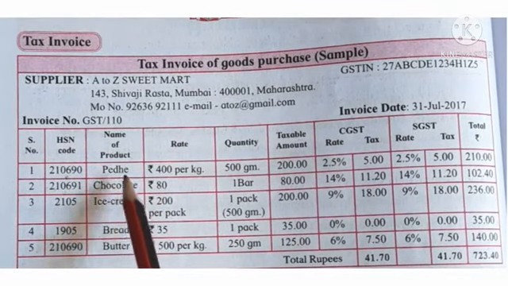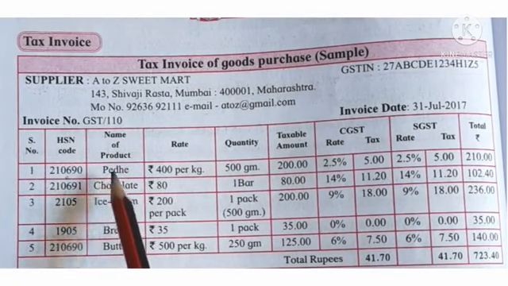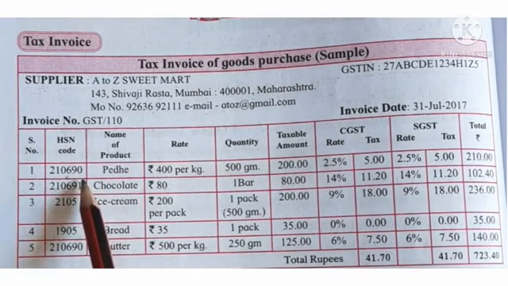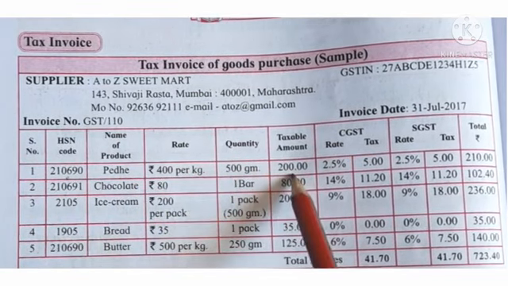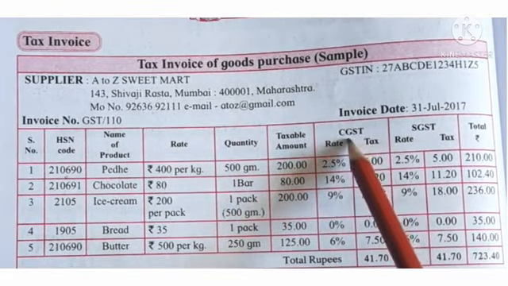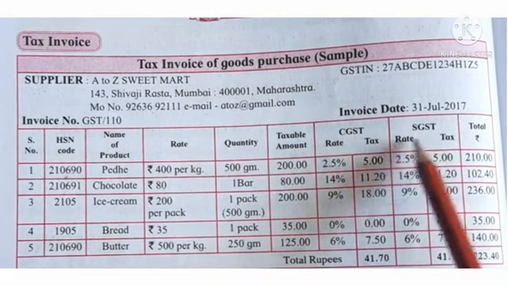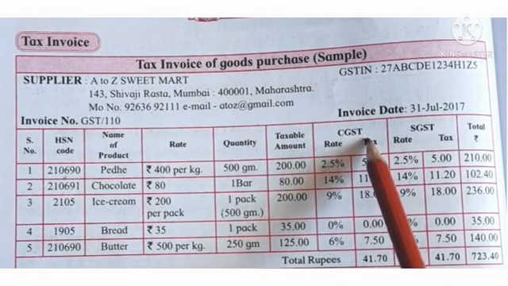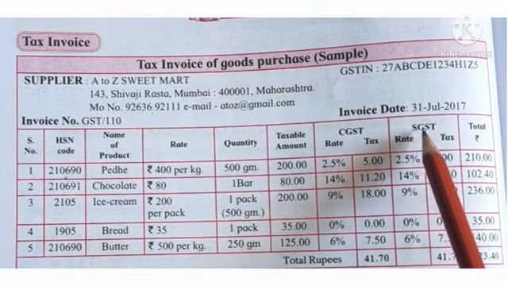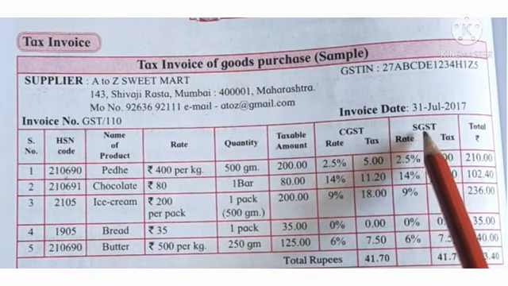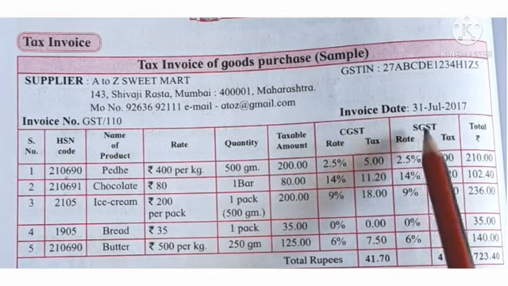Here nomenclature is given to that product and its code is generated. We call it the HSN code. Rate, quantity and taxable amount are given. Next, here CGST and SGST are given. What is meant by CGST? Central Goods and Service Tax, and SGST is State Goods and Service Tax.